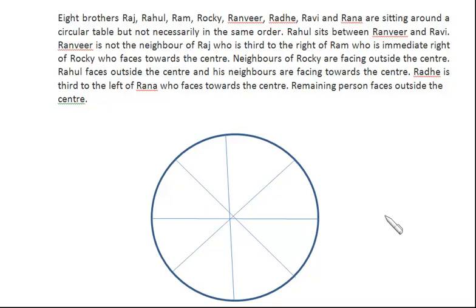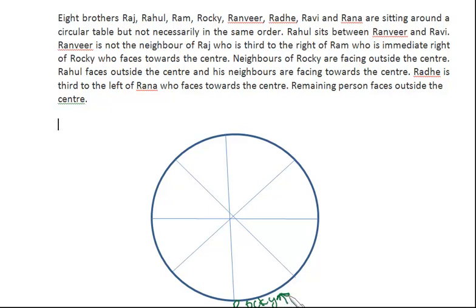First of all, we try to find out the first arrangement over here. Ranveer is not the neighbor of Raj. Who is third to the right of Ram? We cannot make this arrangement because we do not know the direction. And who is immediate right of Rocky, who faces towards the center? Now we can make this arrangement because we know Rocky faces towards the center. So I arrange Rocky over here, and he is facing